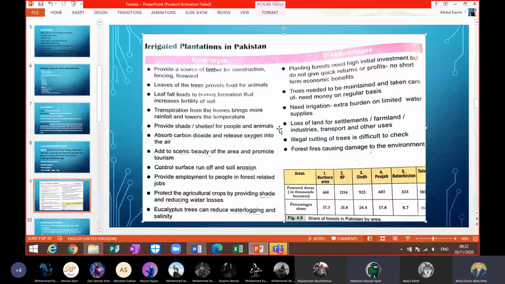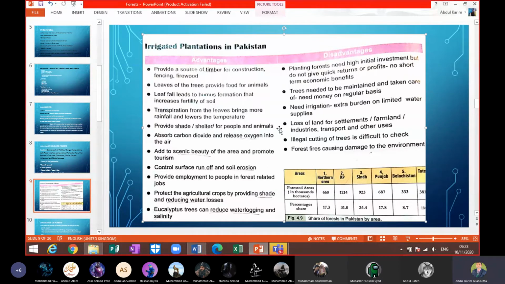Thank you. Number 3, trees need to be maintained and taken care of. So they need money on a regular basis. As I said, we need water so that they are irrigated. Plus, if you don't have a water resource or irrigation means, then you have to arrange that. You have to buy water from someone's tube well, and you have to pay money on a regular basis.